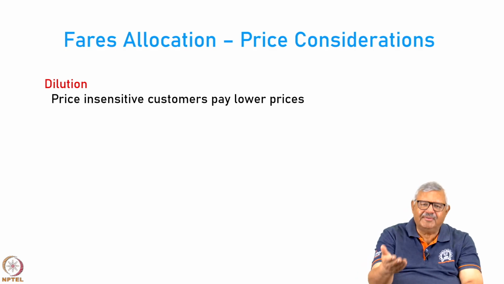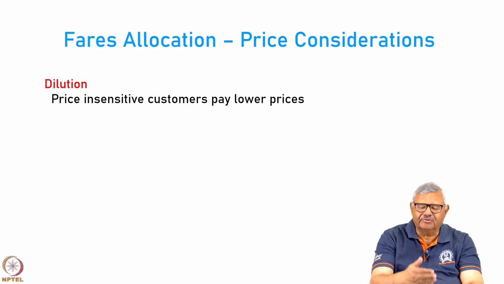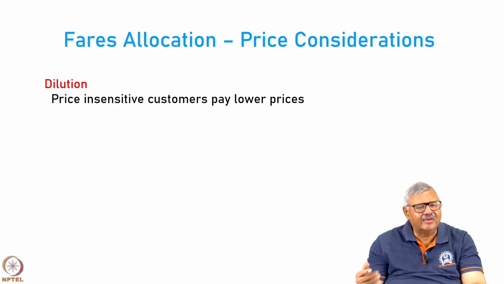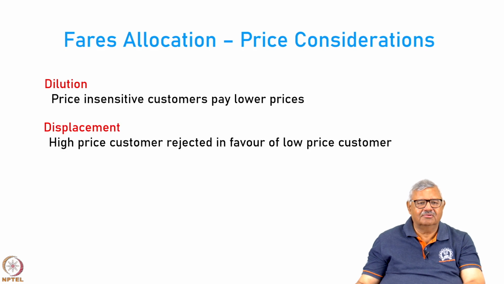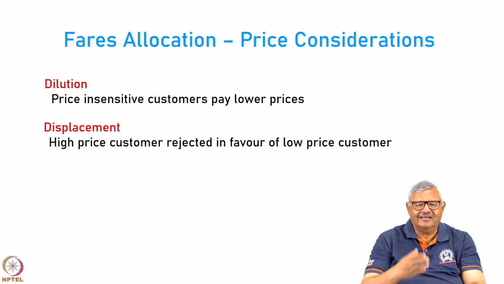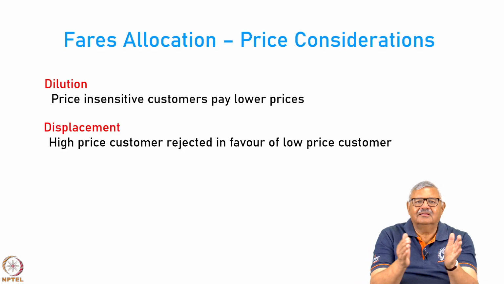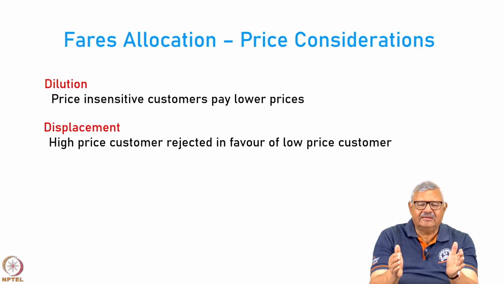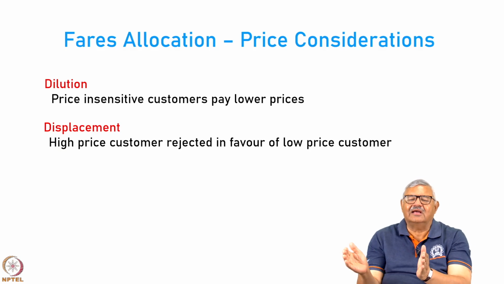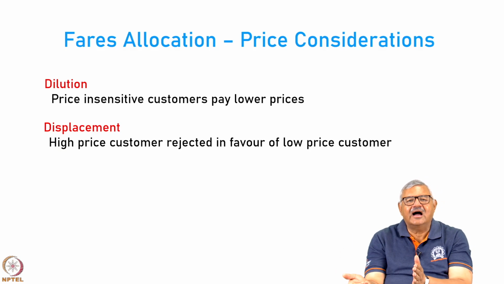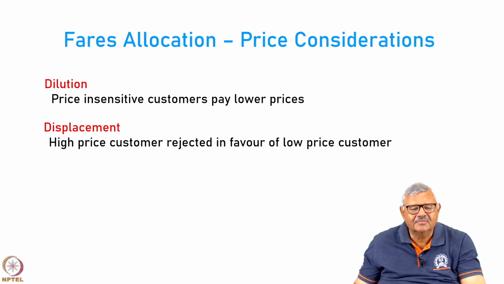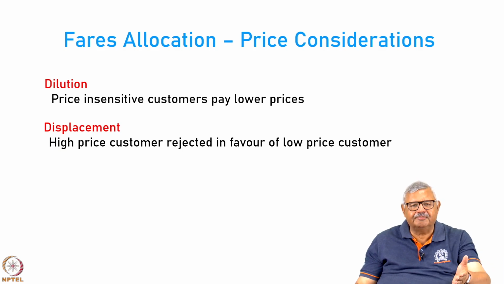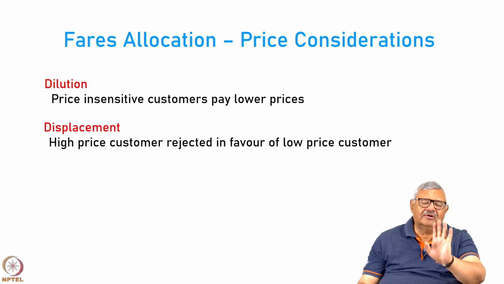This passenger could have paid you rupees 10,000, but because you reduced the fare to 5,000, that passenger is paying 5,000 rupees. So, you have diluted 5,000 rupees per passenger. Then there is displacement. Okay. The higher price customer is rejected in favor of a low price customer. As I said, you tried to fill the aircraft with high fare passengers, and then you decided the remaining seats I am going to discount. Now, there may be another high fare paying passenger, but you have rejected them, and now you have filled the seats. So, this person wants to fly at 10,000 rupees, but now no seats are available because you sold the remaining for 5,000 rupees.